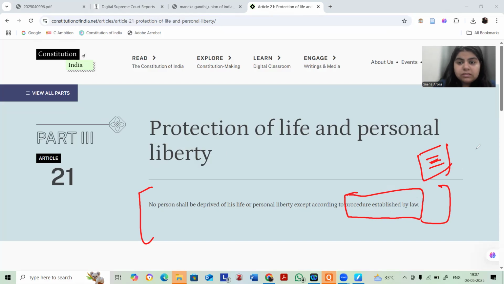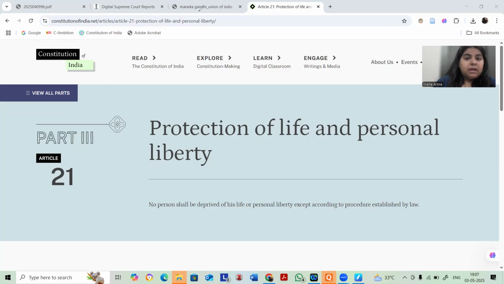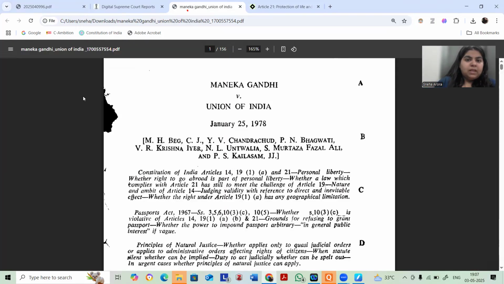If the statute permits, so it is the intention of legislature, it is the lawmaking that should be carried forward. Now, in AK Gopalan, there is one justice who is also sitting in Maneka, I believe. Yeah, let me come back to Maneka. Yes, so in Maneka, Justice Fazal Ali.